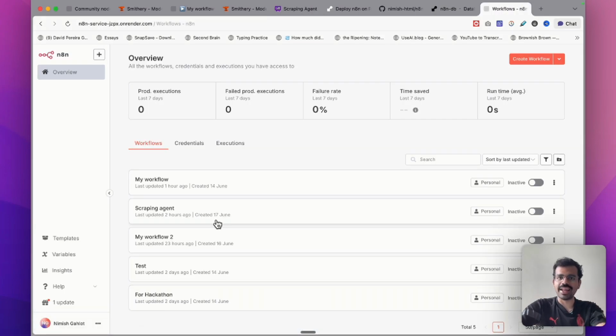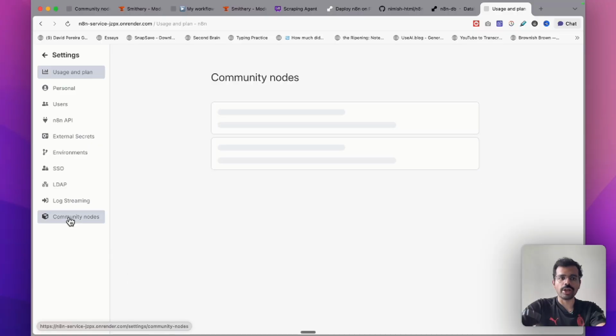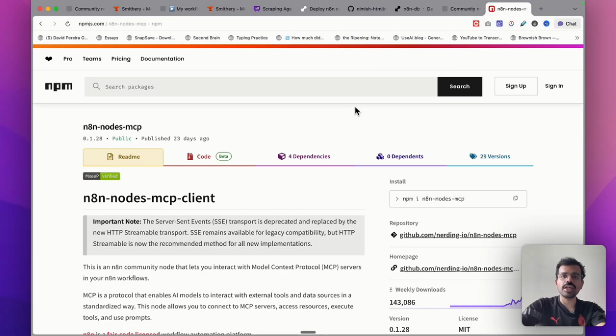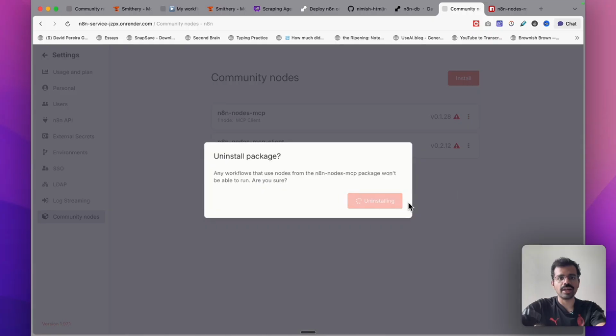Just come on your N8N account, click on settings. You will see this option on the bottom called community nodes. I already have this community node. For installing this, I have to go to this npm repository. Over here, I could copy the name of this repository and I will just uninstall this to show you how I can install it back.